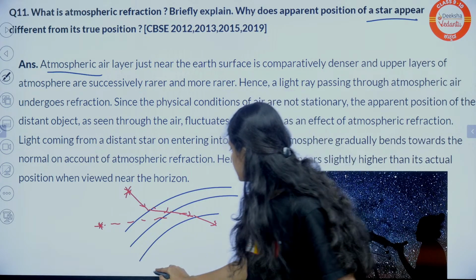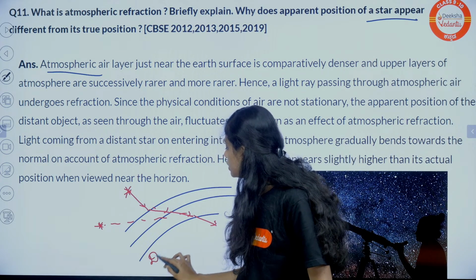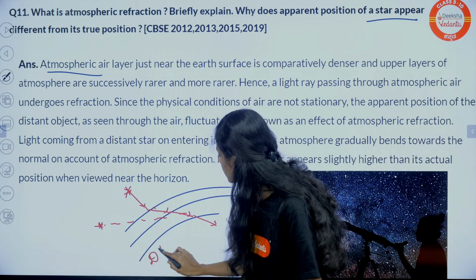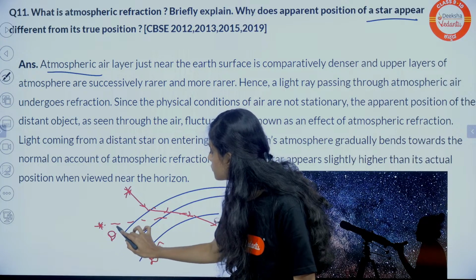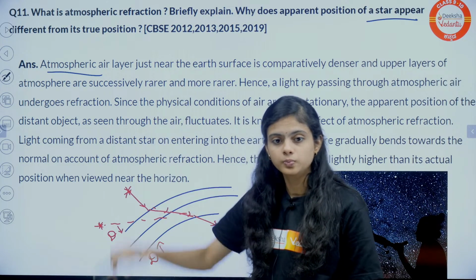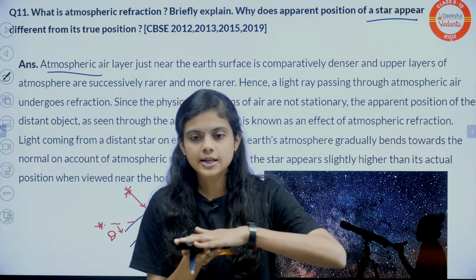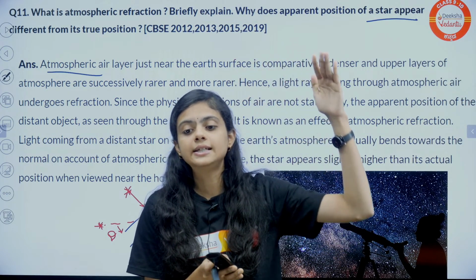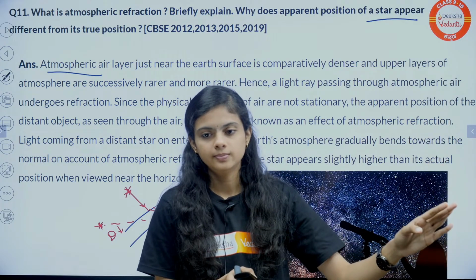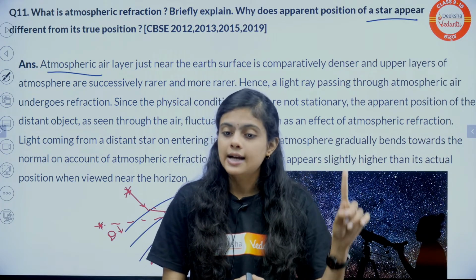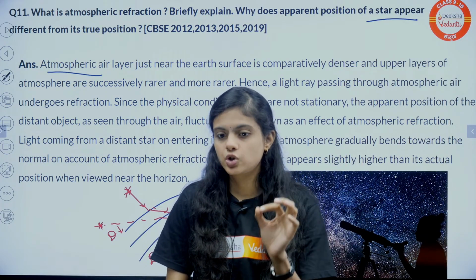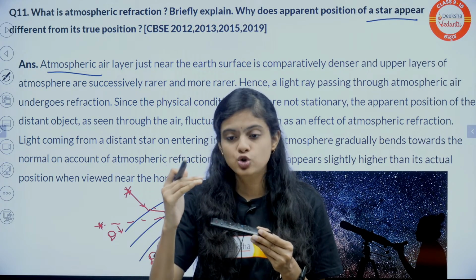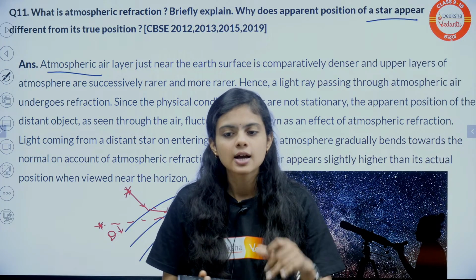And the density of atmosphere is more here and density of atmosphere is less above. Getting my point? This is earth, here the density is more. As we go above, the density reduces. I hope that's clear. That is also an important point which you can remember. Our atmosphere has different layers which you have already studied, I guess.